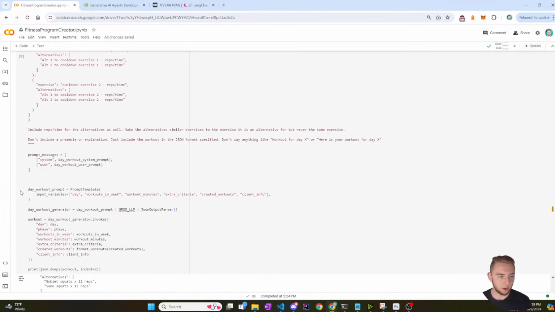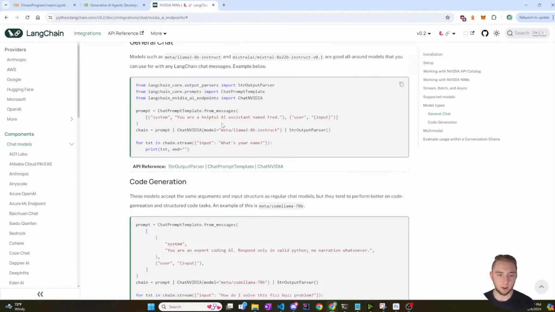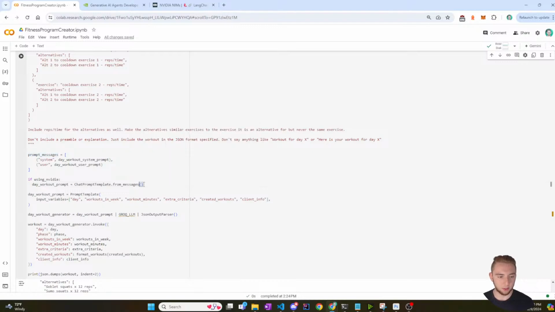I'm going way too far. Where am I? Okay, so if using NVIDIA. For some reason NVIDIA is a hard word for me to type, probably because it's N then V, and there's not a vowel in there. Anyway, if I'm using NVIDIA, then I'm going to say that the day workout prompt is equal to ChatPromptTemplate.from_messages, using the example here. And then I'm going to pass in the prompt messages that I built up, where I just have the system and the user. It's really basic right now.